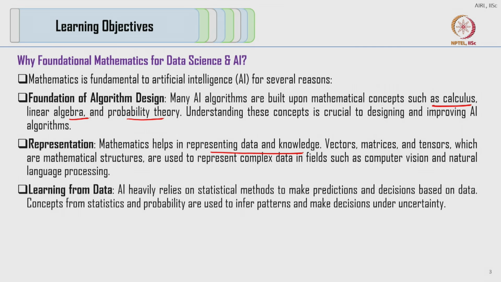Mathematics is also important for representing data and knowledge retained in specific data sets, and we represent these values with vectors, matrices and tensors. In fields like computer vision and natural language processing, matrices are of fundamental importance in the input data itself.